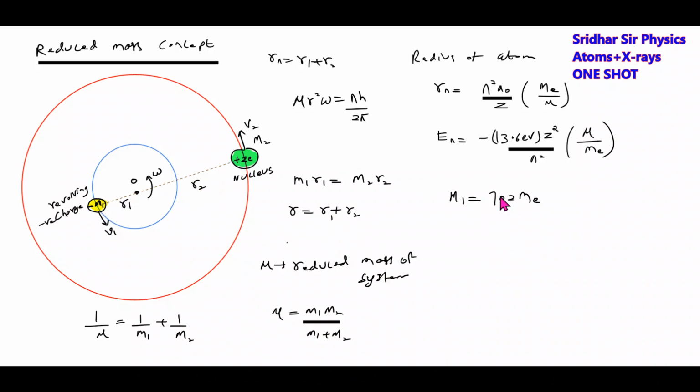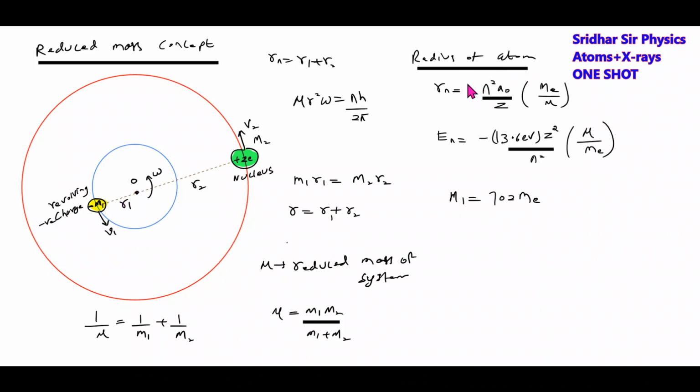This can be a muonic atom, where the revolving particle has the charge of an electron, but its mass will be 207 times that of an electron. Definitely we cannot neglect the mass of the revolving particle. In that case, the nucleus, which is the proton, and the muon will be revolving about the common center. Then these are the formulas we can write.